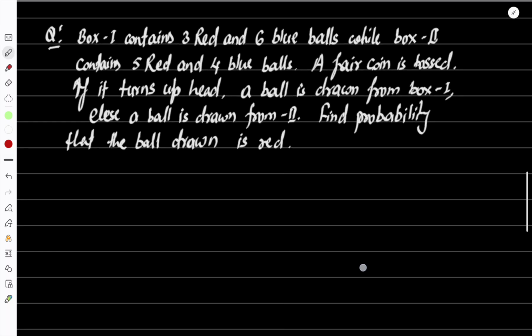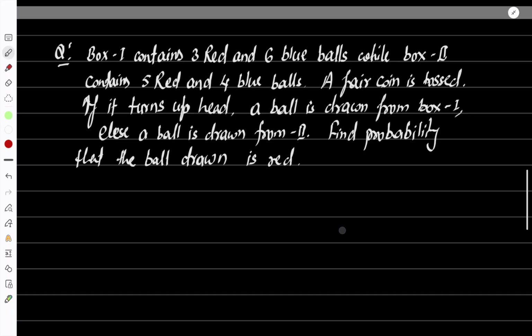Let's see. The question says: box 1 contains 3 red and 6 blue balls. So I'll name it like this.